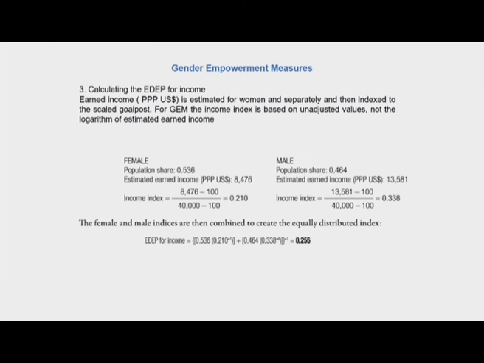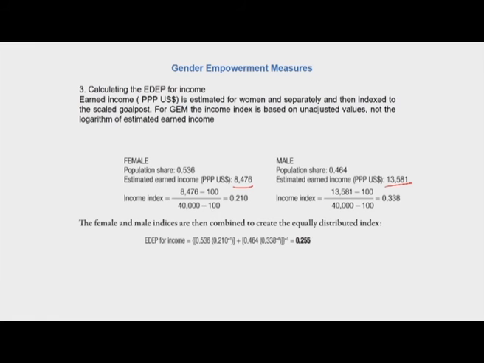Okay, and then the final, the income dimension, female and male share. This is the estimated earned income in terms of purchasing power parity, 8,476 for females, 13,581 for males. Income index is based upon the range equalization method, actual minus minimum divided by maximum minus minimum.